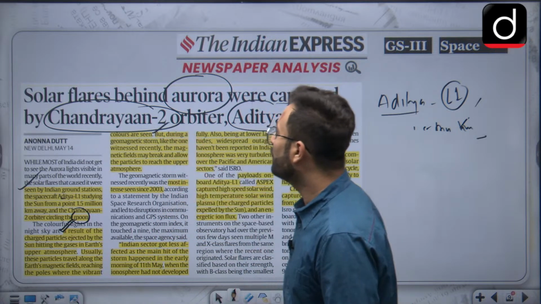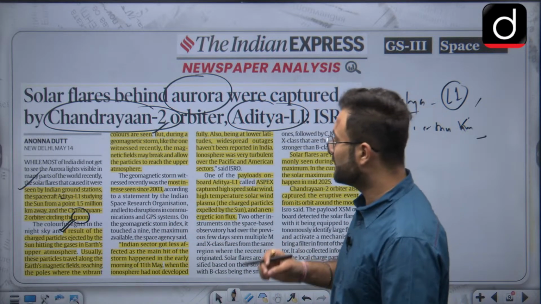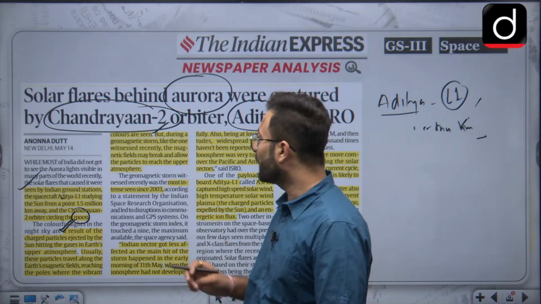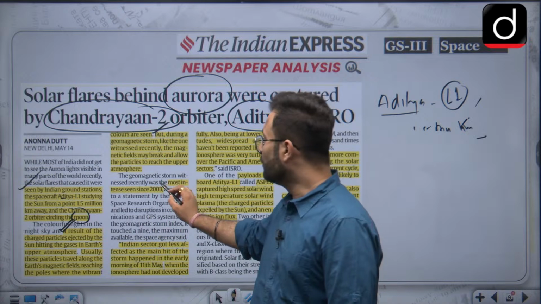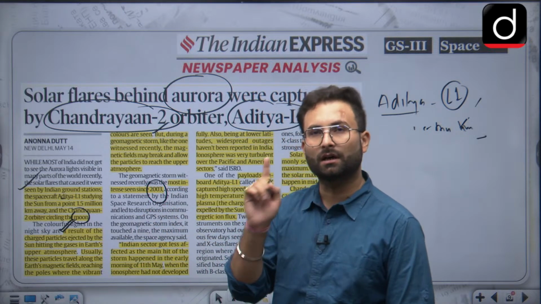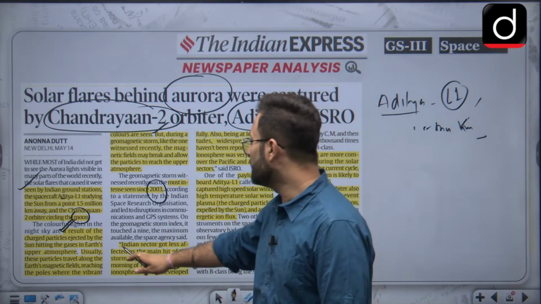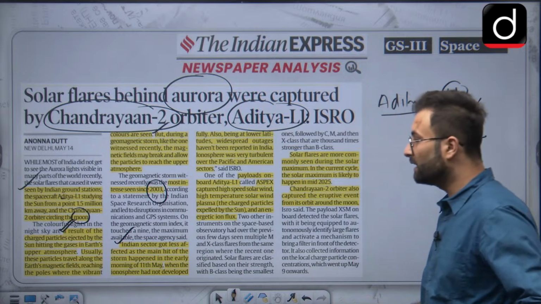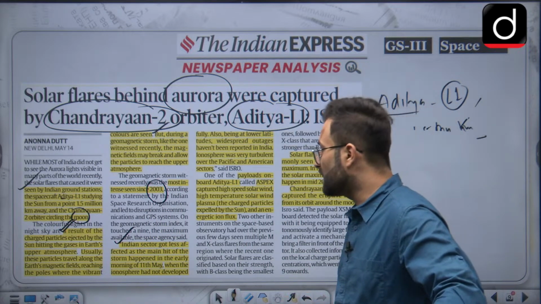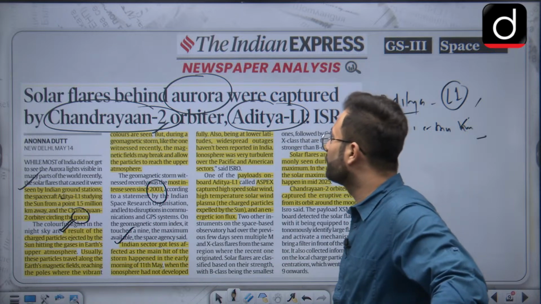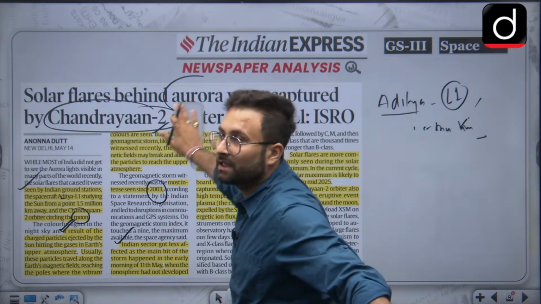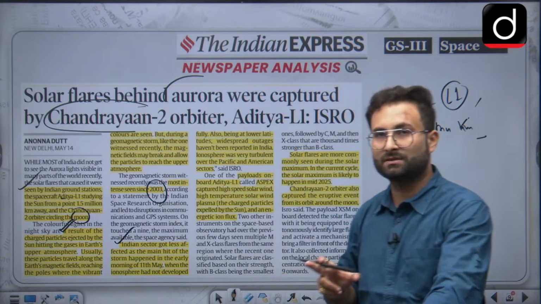During a geomagnetic storm like the one witnessed recently, the magnetic field may break and allow particles to reach the upper atmosphere. Now, this was the most intense which was seen after 2003. We have discussed it. The Indian sector has been less affected, as the main hit of the storm happened early morning on 11th May, when the ionosphere had not been developed fully. Since it was happening in the morning, the ionosphere had not developed fully.